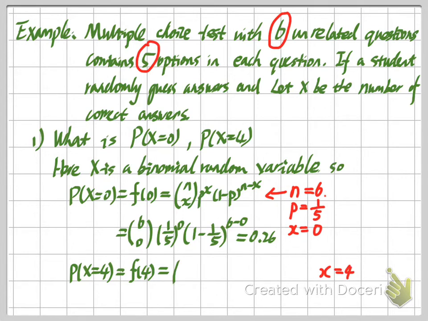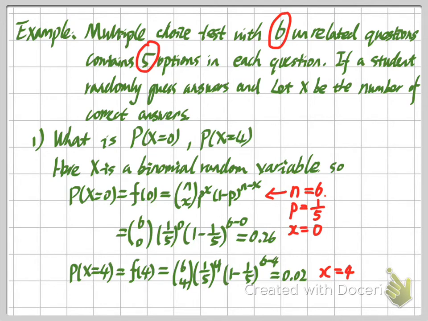Based on this, we can also plug all the necessary values into our formula, and we will get the answer to this question, which is 0.02. So you can see this is a very small number.